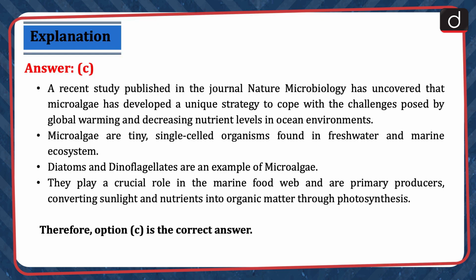A recent study published in the journal Nature Microbiology has uncovered that microalgae has developed a unique strategy to cope with the challenges posed by global warming and decreasing nutrient levels in ocean environments. Microalgae are tiny single-celled organisms found in freshwater and marine ecosystem. Diatoms and dinoflagellates are an example of microalgae. They play a crucial role in the marine food web and are primary producers, converting sunlight and nutrients into organic matter through photosynthesis. Therefore, option C is the correct answer.